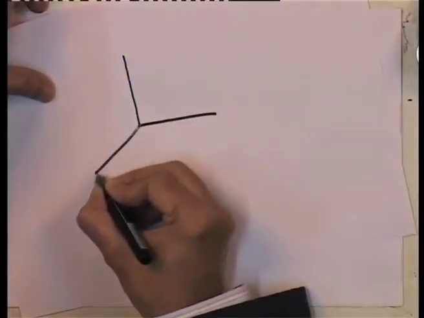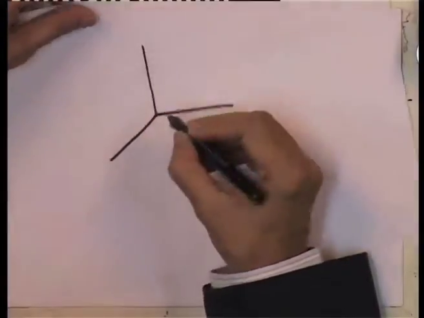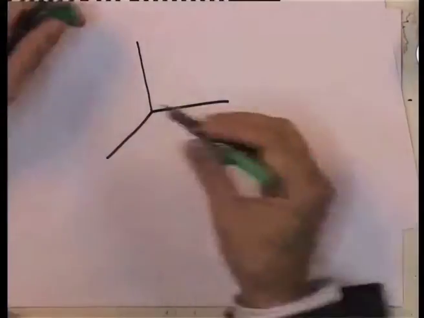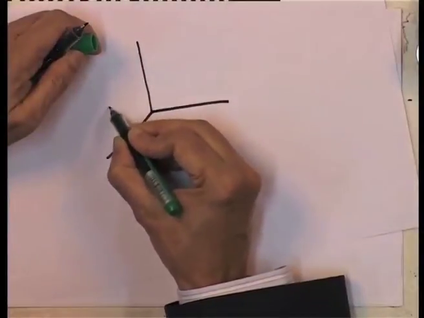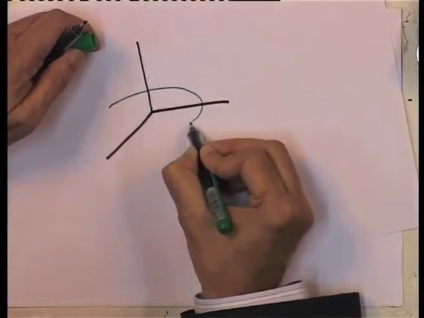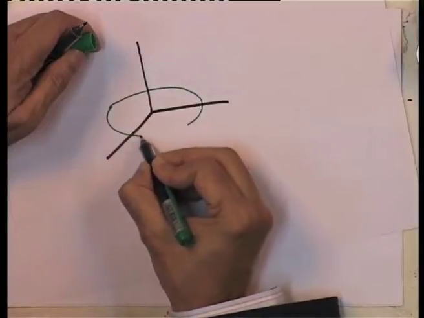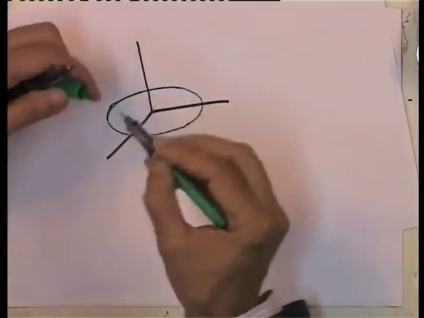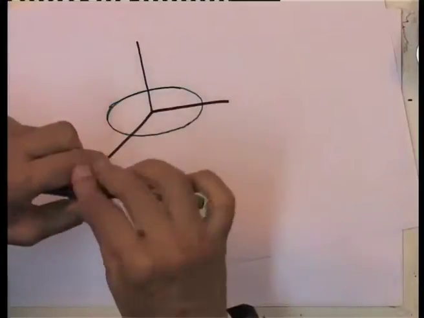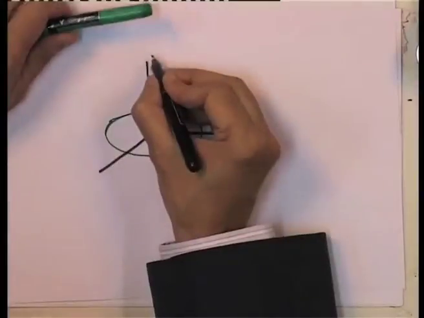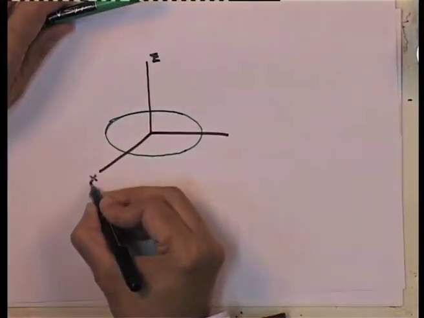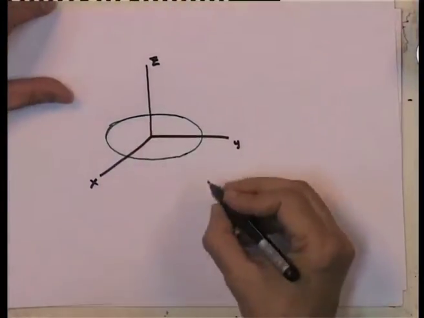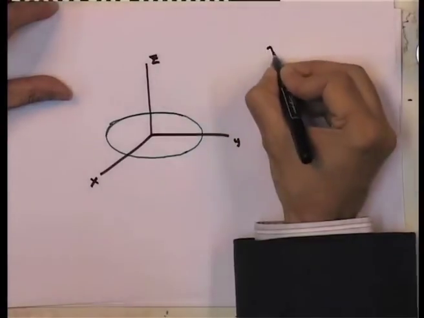I take the charged ring in the xy plane, and this is my z axis, and this is a charged ring having a charge density lambda.